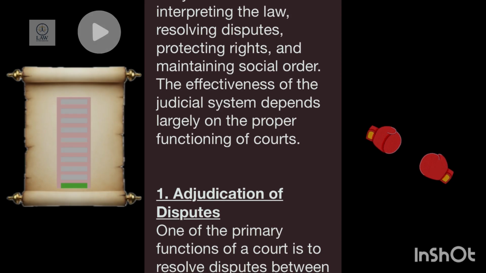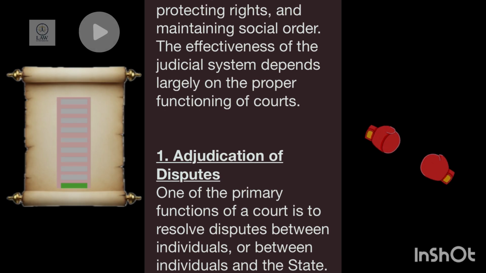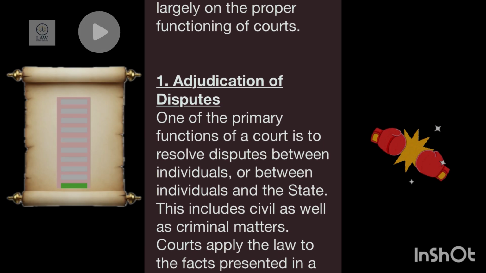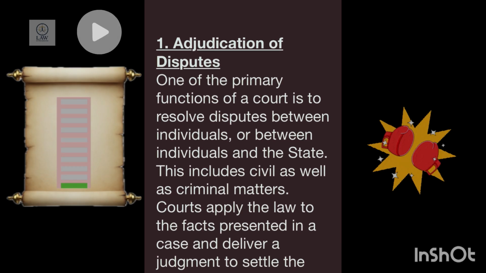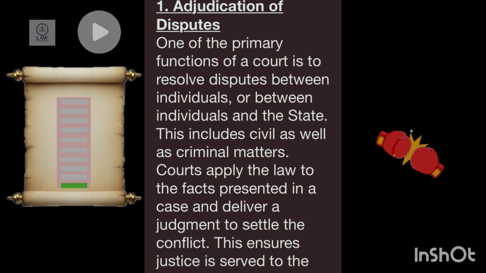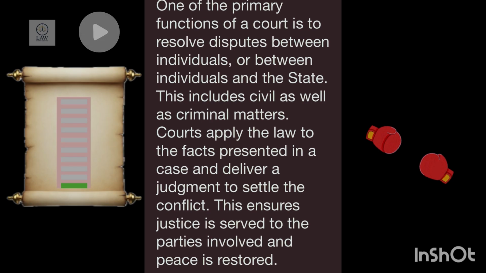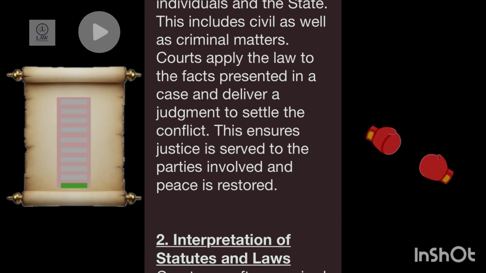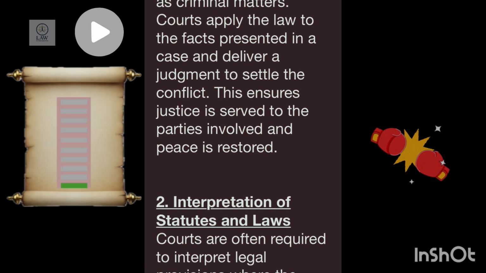Point number 1. Adjudication of disputes. One of the primary functions of a court is to resolve disputes between individuals or between individuals and the state. This includes civil as well as criminal matters. Courts apply the law to the facts presented in a case and deliver a judgment to settle the conflict. This ensures justice is served to the parties involved and peace is restored.